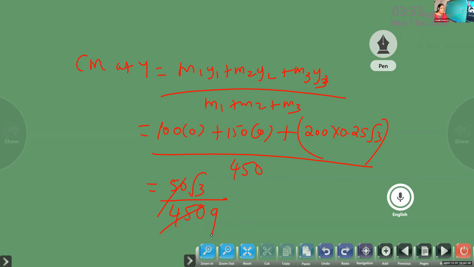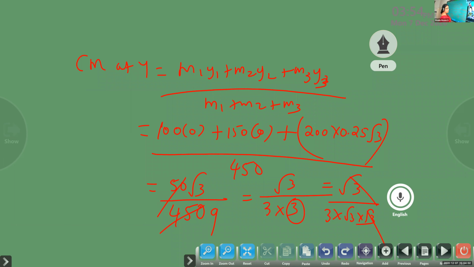You will get root 3 by 9. Root 3 by 9, you can change a little more differently. 9 means 3 into 3, correct? Then root 3 by, take 1, 3. 1, 3 in terms of root 3 into root 3.